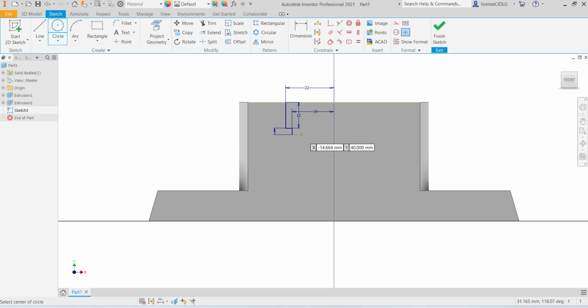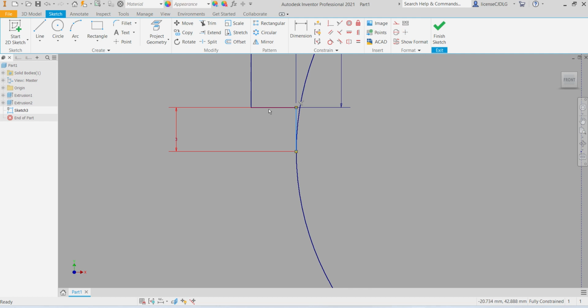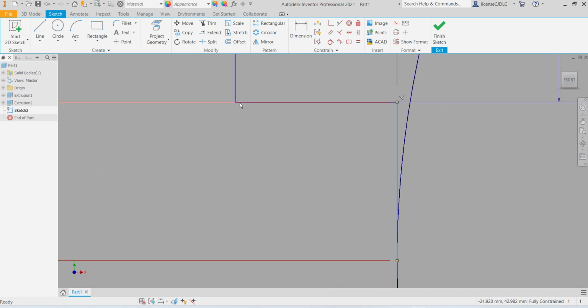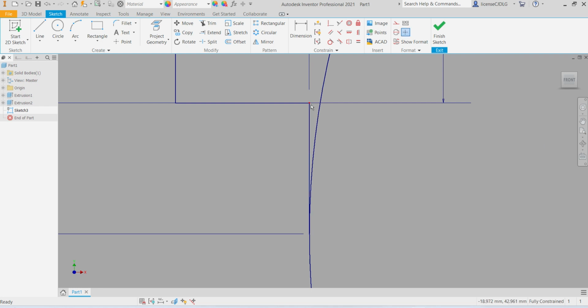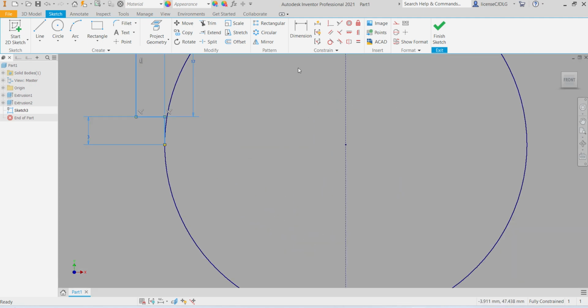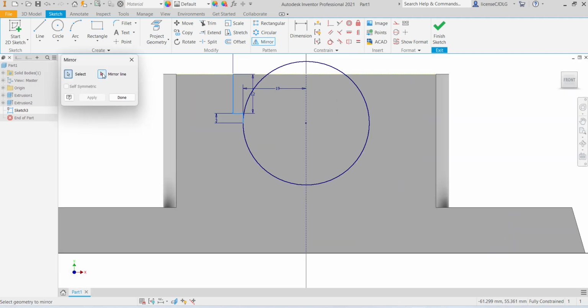Select circle, create on circle, give the dimension, select this line, select 3 lines, select mirror option, select mirror line, select center line, apply.